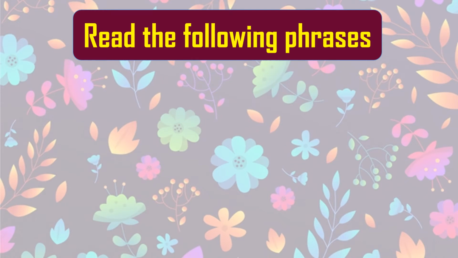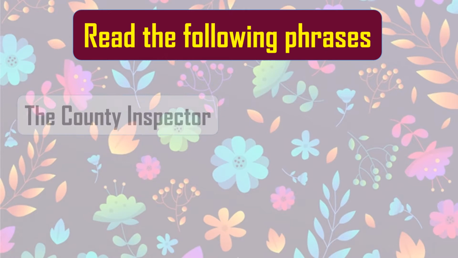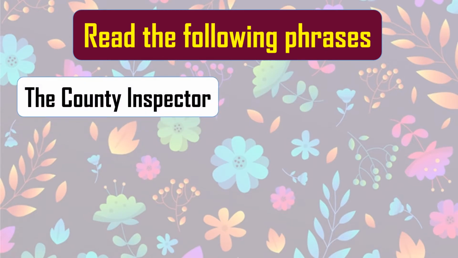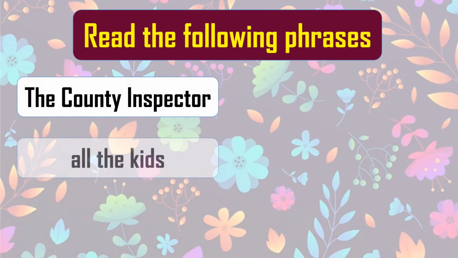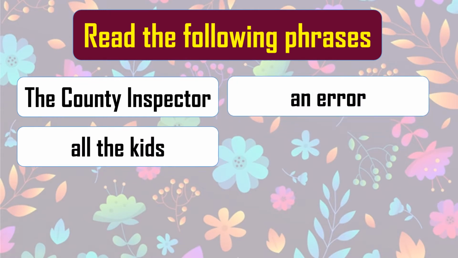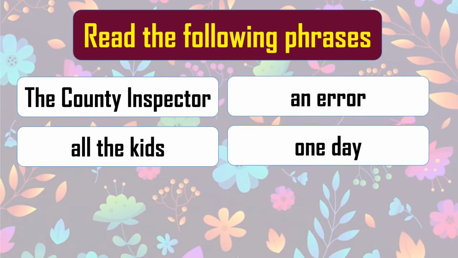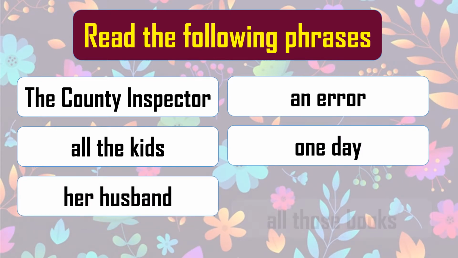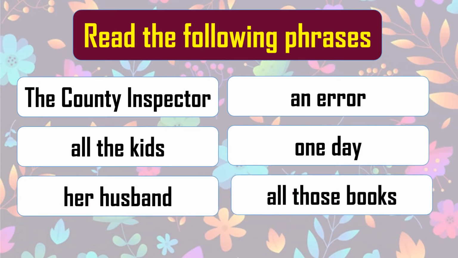Children, let's read some phrases. So now you know the meaning of the term phrases. Let's begin and we'll read them one by one. The county inspector, all the kids, an error, one day, her husband, and all those books. Now, these are some of the phrases. Why have we read all those phrases?